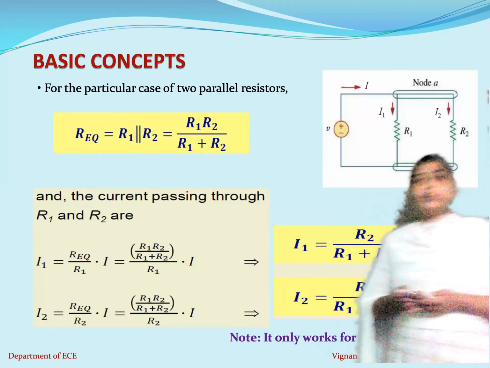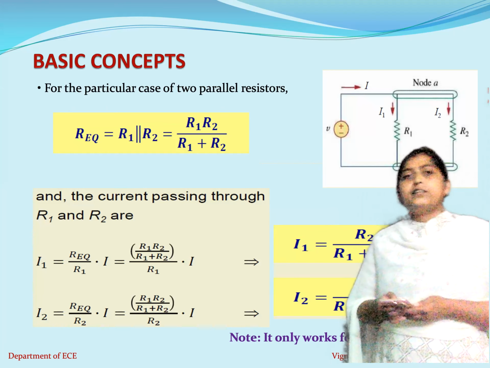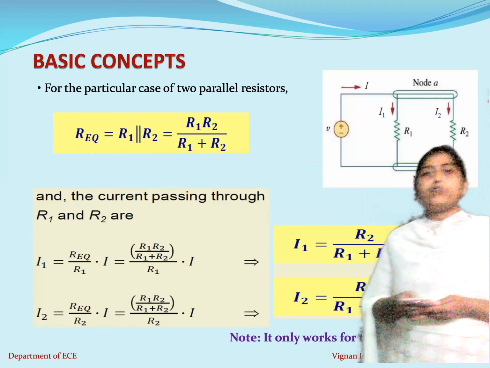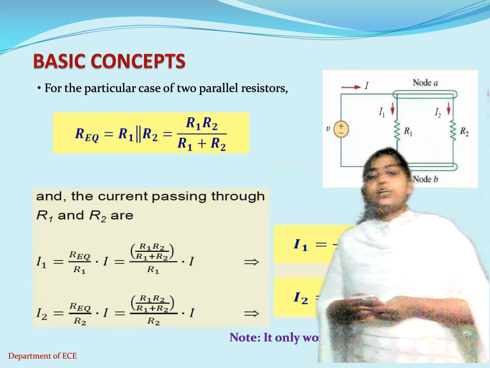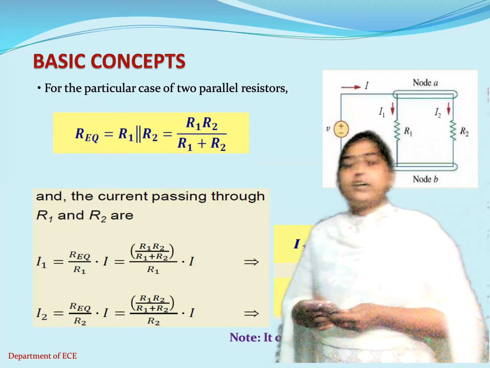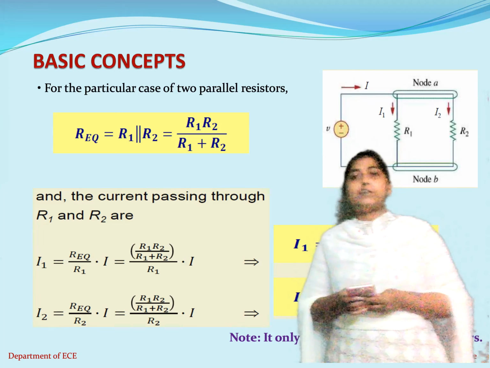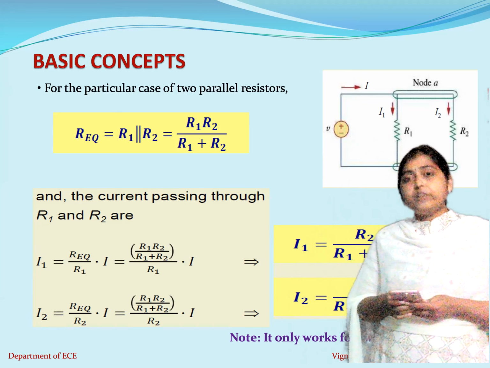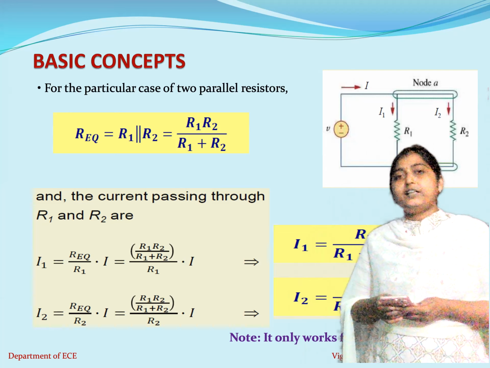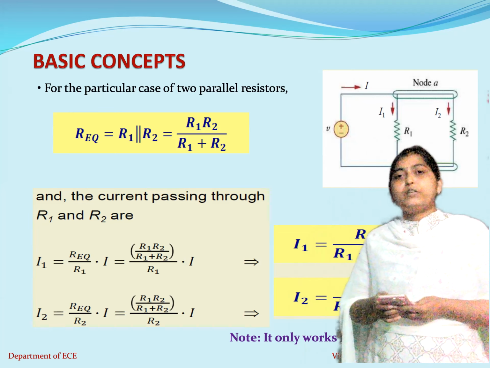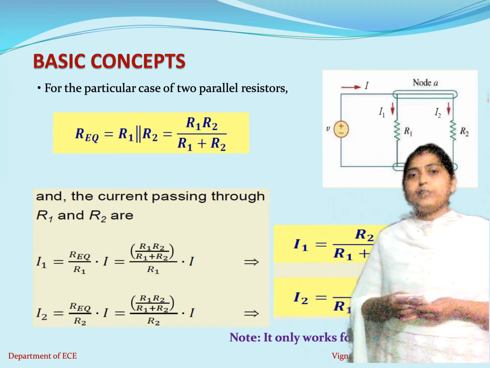Right. There is a small condition here for when two resistors are connected in parallel. That time we make use of a shorter form of the equations to find R equivalent and the current division rule. That is, R equivalent is given by R1 parallel with R2, which is equal to R1 into R2 divided by R1 plus R2. This formula is applicable only when two resistors are connected in parallel. If more than two resistors are connected in parallel, you cannot apply this particular formula. So please remember that it is applicable only when two resistors are connected in parallel.